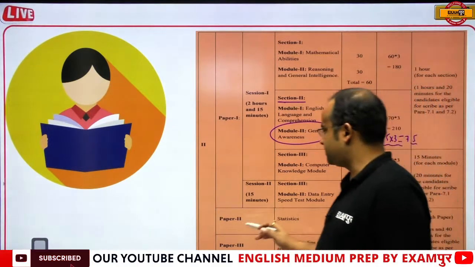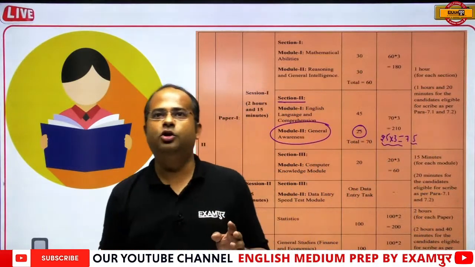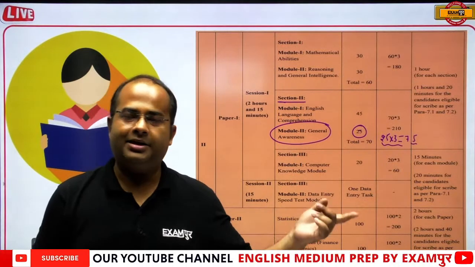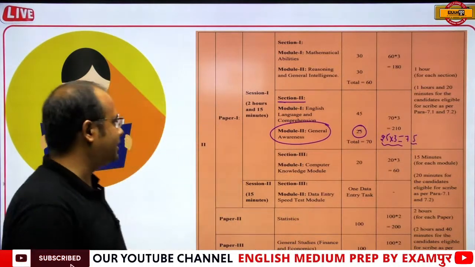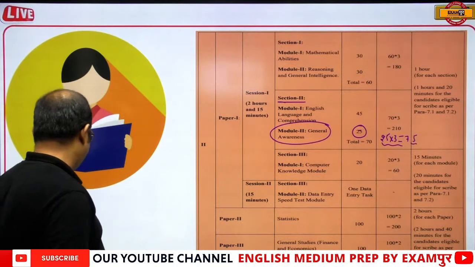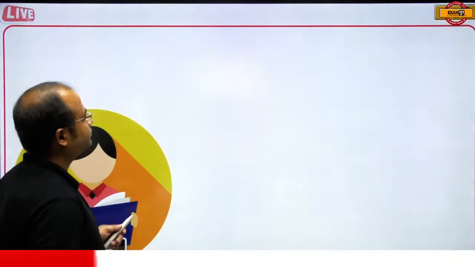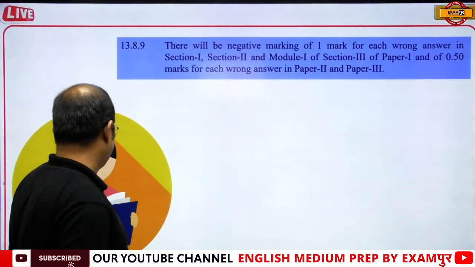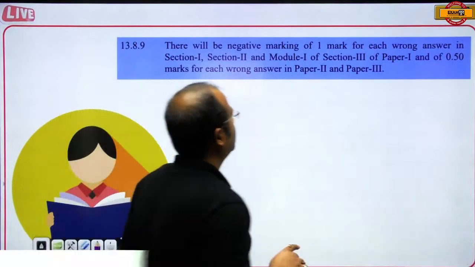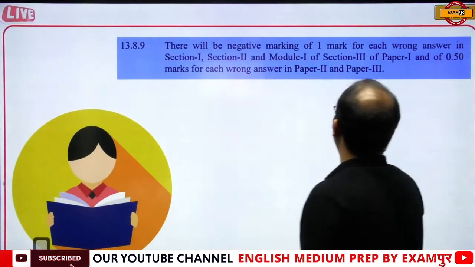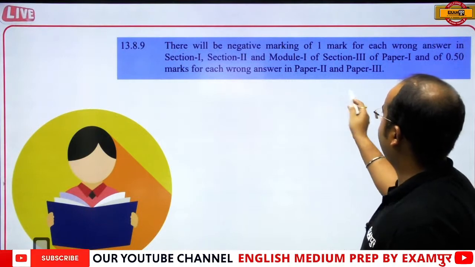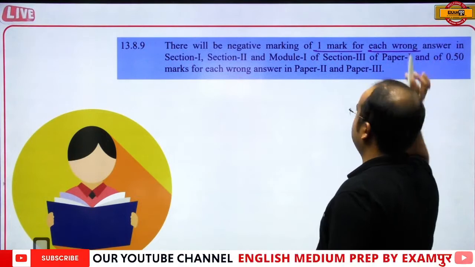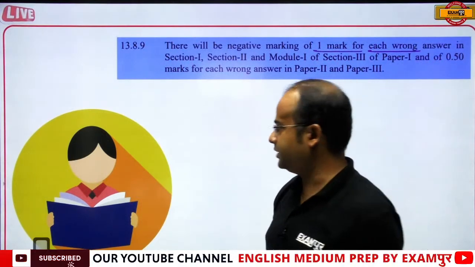Now this paper is going to decide your merit, whether you will get the job or not. What are the prerequisites of this particular paper that you have to understand? There will be negative marking of 1 mark for each wrong answer for section 1, section 2 and module 1 of section 3, and 0.5 for paper 2 and paper 4. So there is negative marking as well.